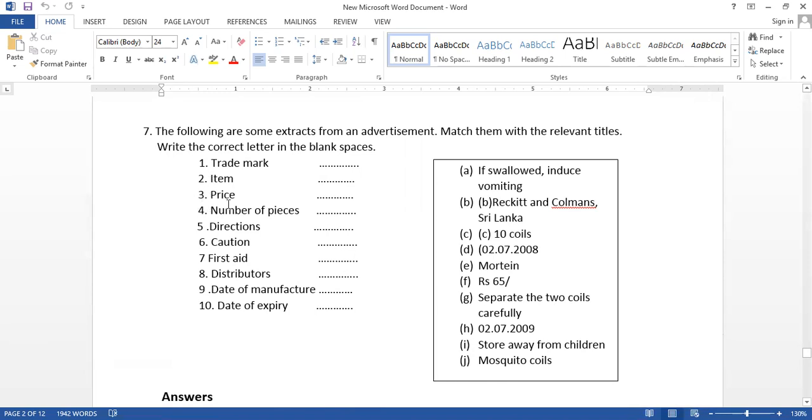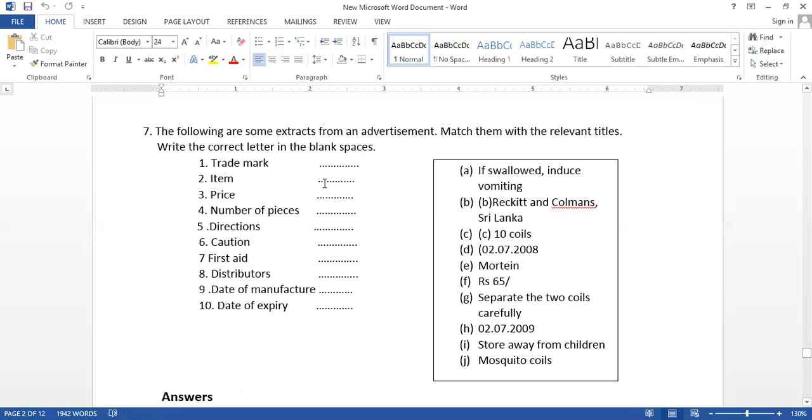Trademark, item, price, number of pieces, directions, caution, first aid, distributors, date of manufacture and date of expiry. Now price, I think it is the easiest one, price. Now you can very quickly go through it, and this is 65 rupees. So this is F, you can write the answer F here.